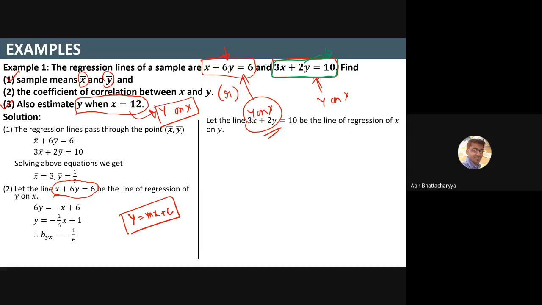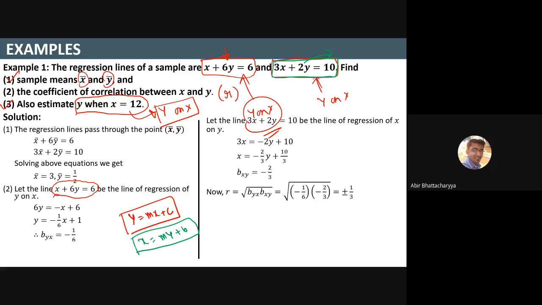So let's go for it. If it is x on y, I will write this equation in the form x equals my plus b. Writing this, we will get x equals minus 2 by 3 y plus 10 by 3. Now bxy equals minus 2 by 3.